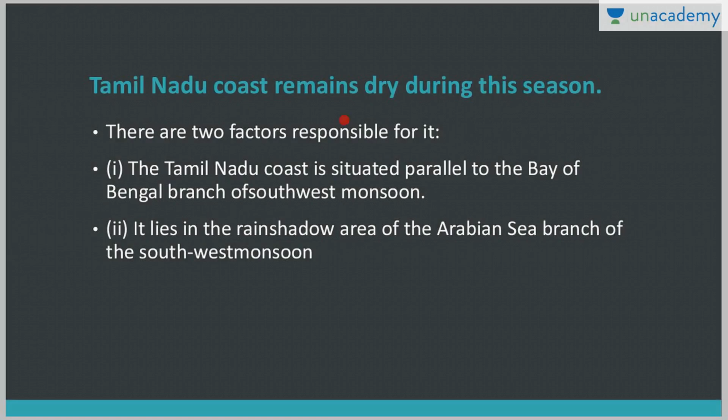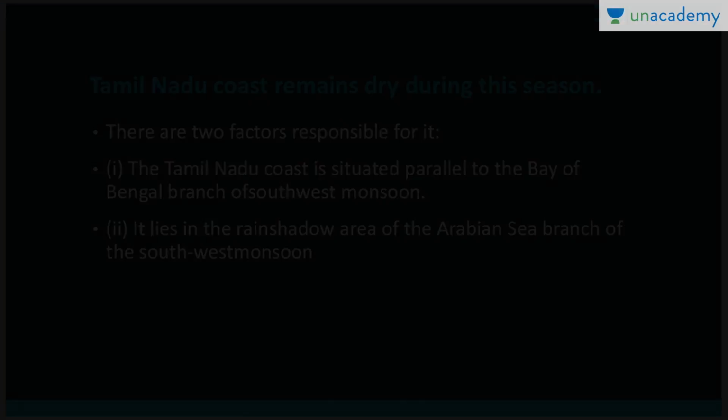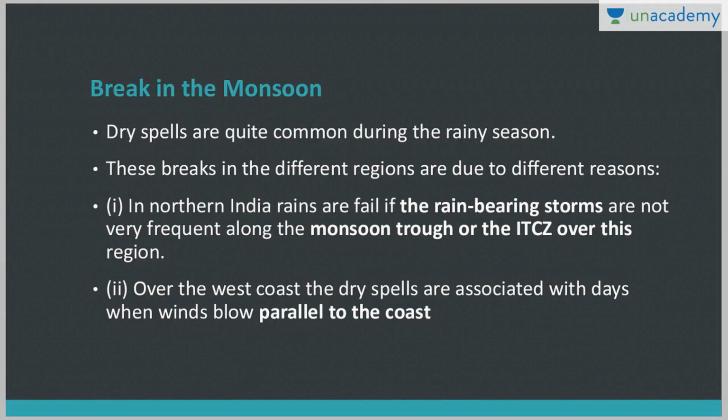Okay. Now the Tamil Nadu coast remains dry during this southwest monsoon, because Tamil Nadu is situated parallel to the Bay of Bengal branch, right? And it lies in the rain shadow area of the Arabian Sea branch. So you can see it here. Here we have Tamil Nadu. This Tamil Nadu region is parallel to the Bay of Bengal branch, and that's why it remains dry.